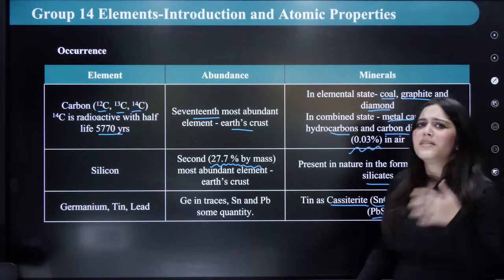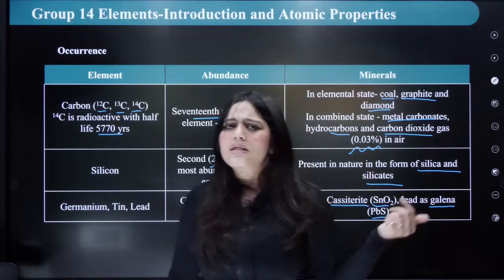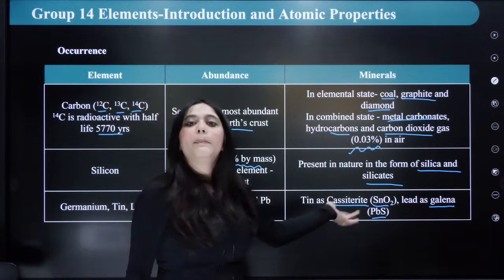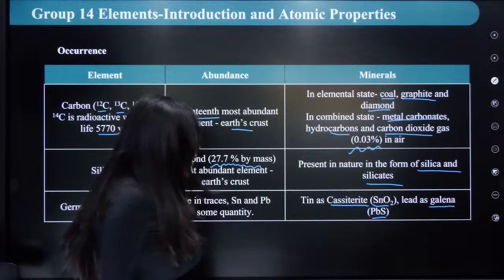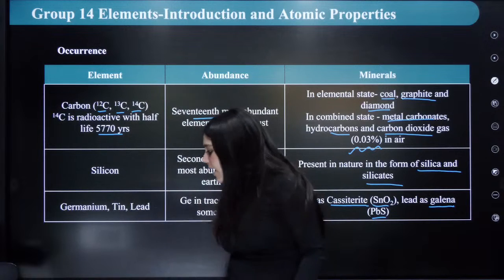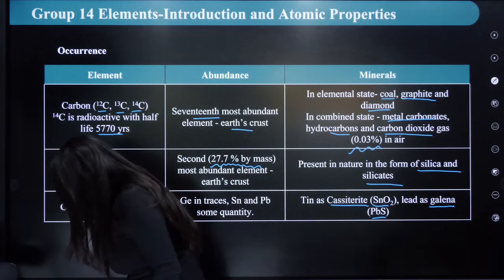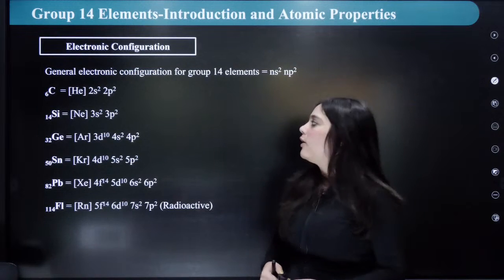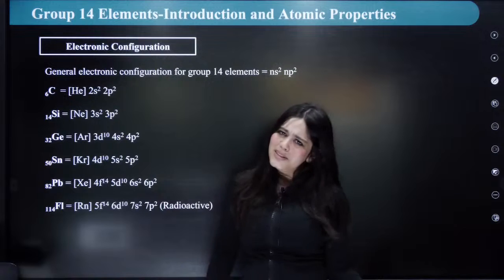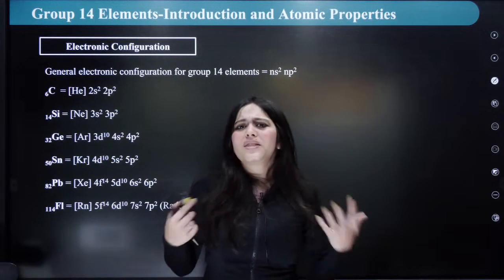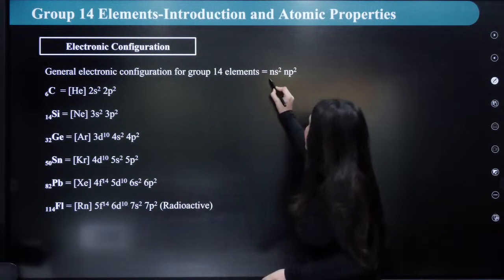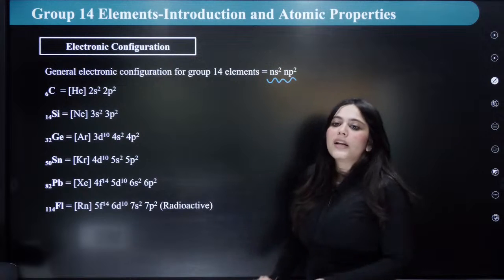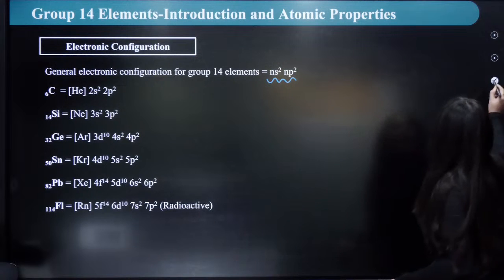Galena you have been studying since you were very, very little kids, right? Which is PbS. PbS, it is a mineral for lead. Okay? Everybody understood this? Let us move forward with the electronic configuration. I told you, it is very important to know the electronic configuration when we're studying any p block element. Its outermost electronic configuration is ns2 np2.